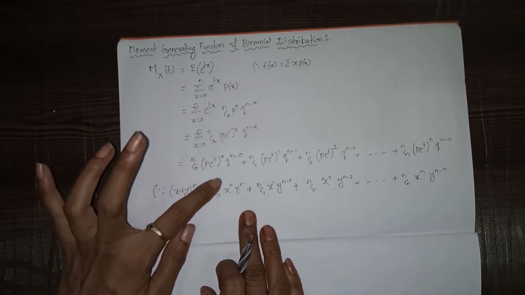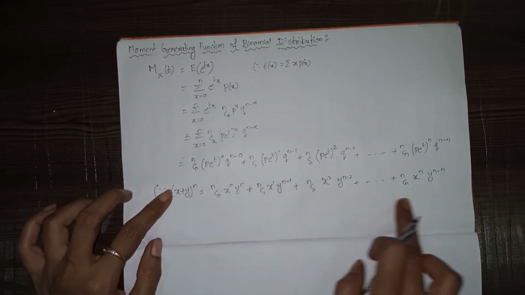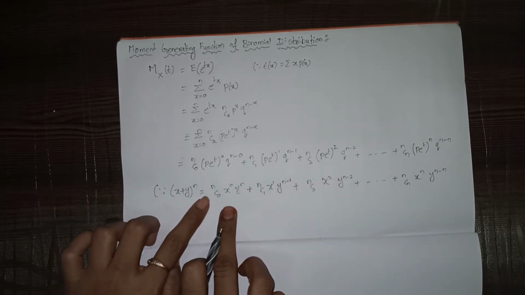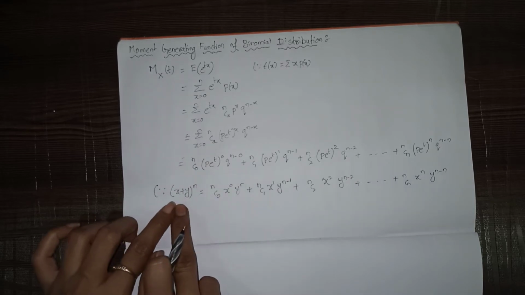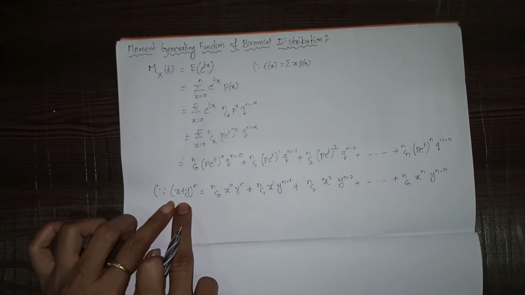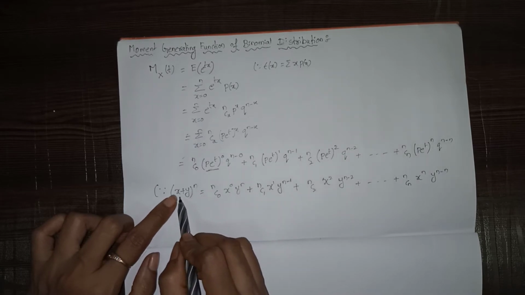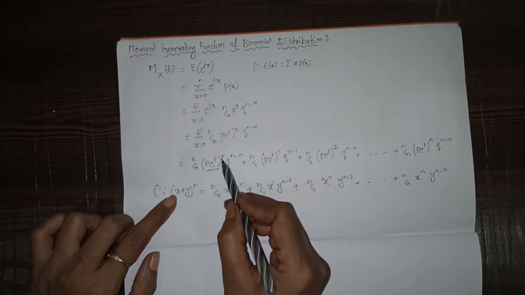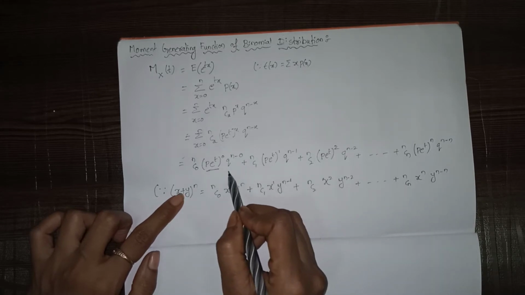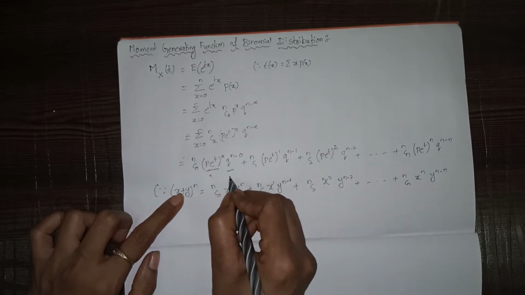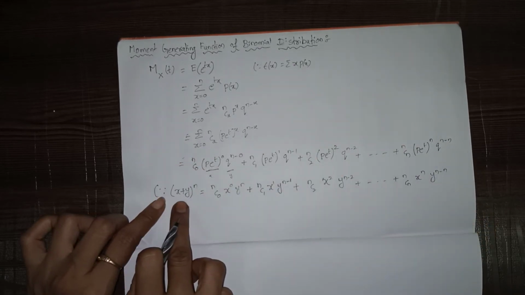If you compare these two expansions, we can write this whole term in the form of (x plus y) to the power of n, where x is p into e power t and y is q. Okay, so this is x, this is y.